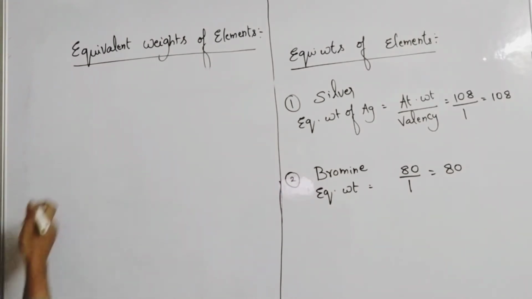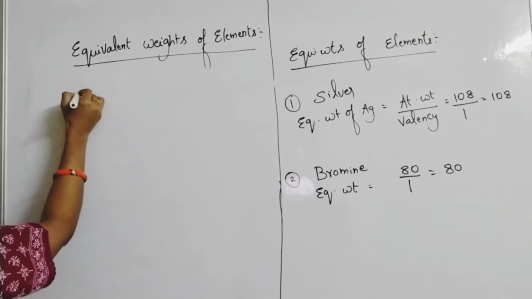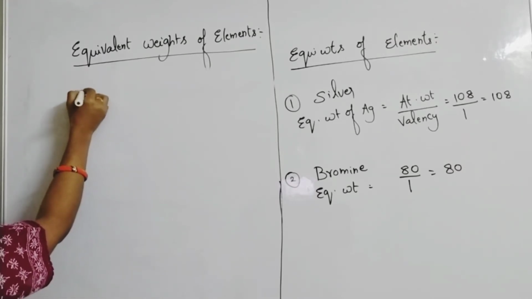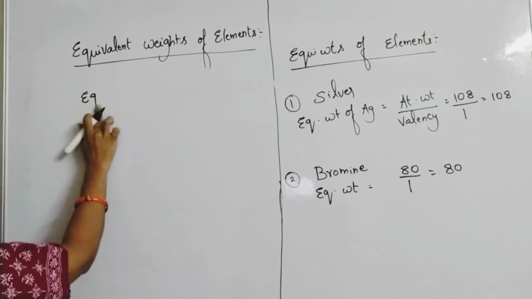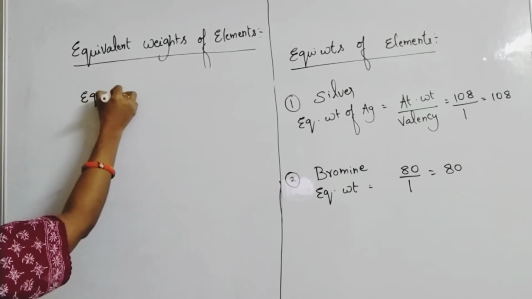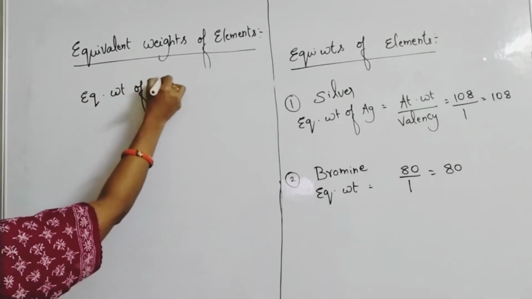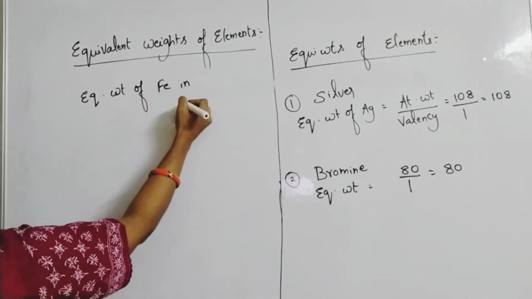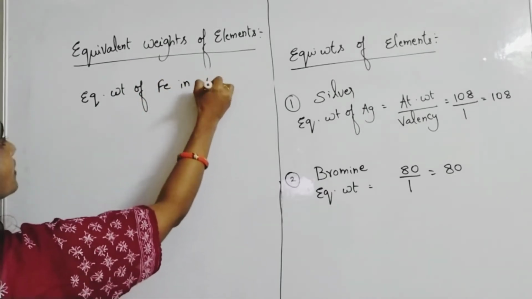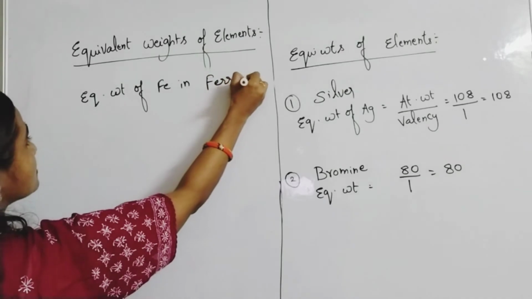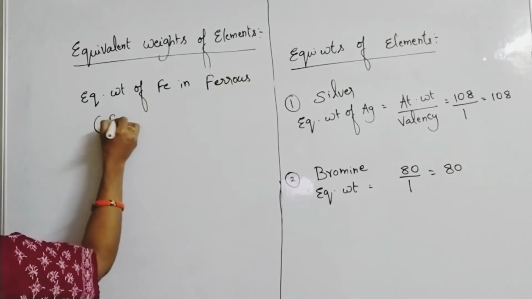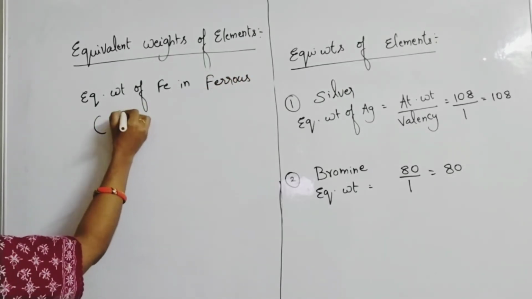Like we will see in this example, equivalent weight of variable valency. Suppose iron is there. The equivalent weight of iron, Fe, in ferrous compounds. Ferrous compounds means Fe2+ ions.